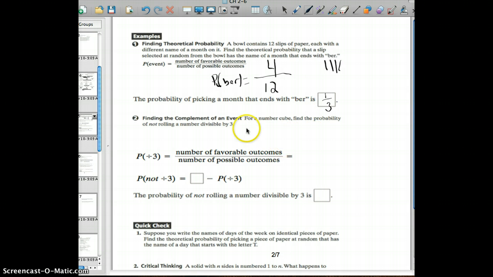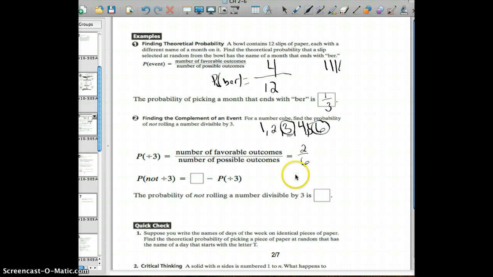Okay? Now the complement of an event. A complement of an event. Let's think about this. For a number cube, find the probability of not rolling a number divisible by 3. So first of all, we have to think about all of the numbers in the number cube and think about which ones are divisible by 3. Okay? So the numbers that are divisible by 3 are going to be 3 and 6. So that's the probability of being divisible by 3, which is 2 out of the 6.